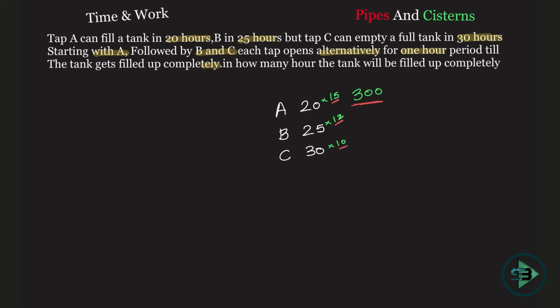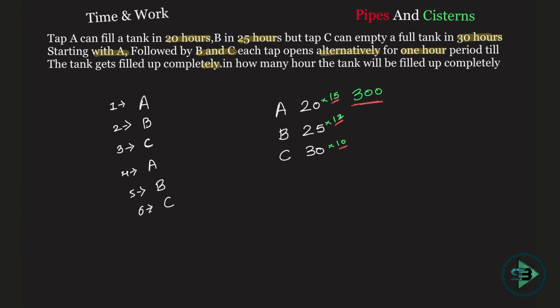No, that's not the problem. You are saying in the first hour, which means on the first day, if you consider in terms of men, A is working, in the second hour B is working, and in the third hour C is working, and again it will happen A, B, C in the next 3 hours, which is the 4th hour, 5th hour, and then 6th hour, and it will keep on happening like this.